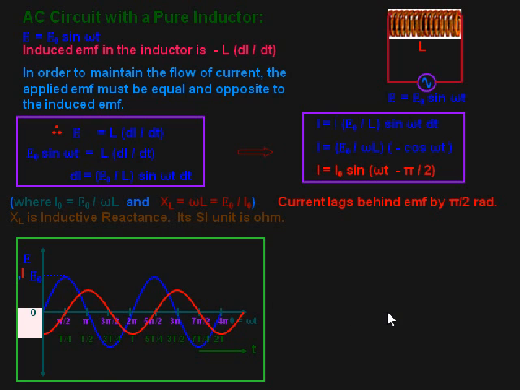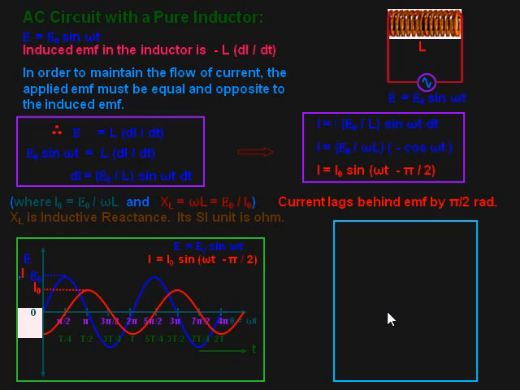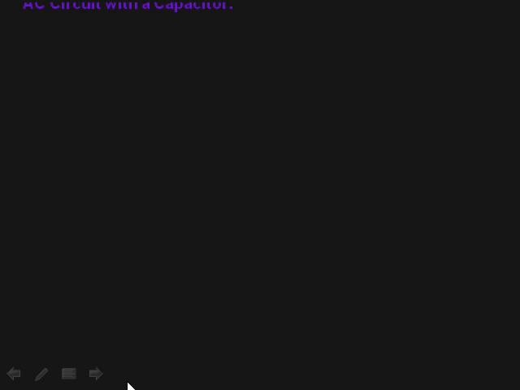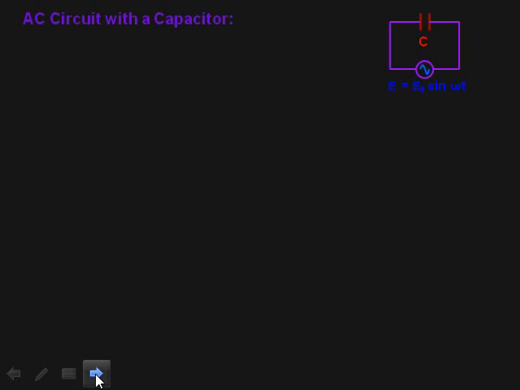This is how we can make the wave diagram. See the phasor diagram. If this is E naught, that is EMF, so I will be here. So there will be a phase difference of equals to pi by 2. This is pi by 2.